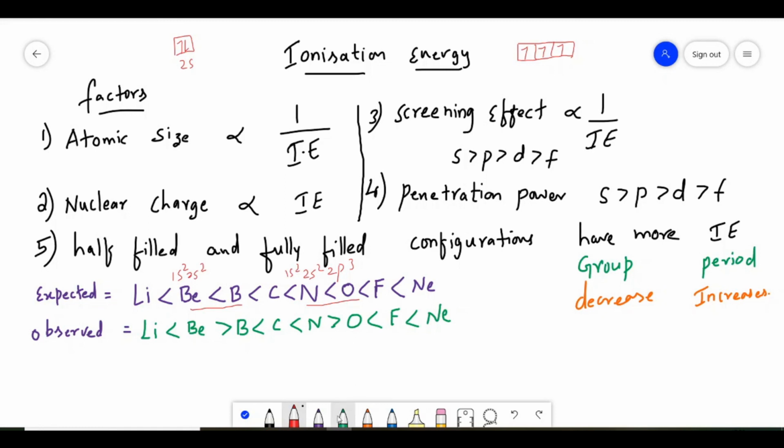And this trend is repeated across all the periods. Suppose you take the next period elements, like below lithium we have sodium, then magnesium, and magnesium is more than aluminium, then after aluminium we have silicon, then phosphorus, and here also phosphorus is more than sulfur, and then chlorine, and then argon. So this is the fifth point. This trend is very important for objectives. So this is all about ionization energy. Thank you.